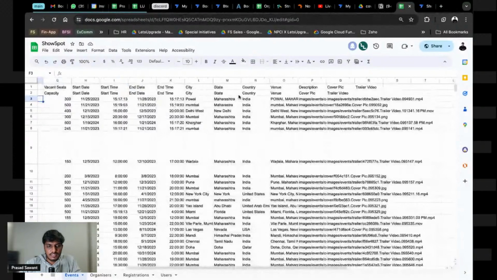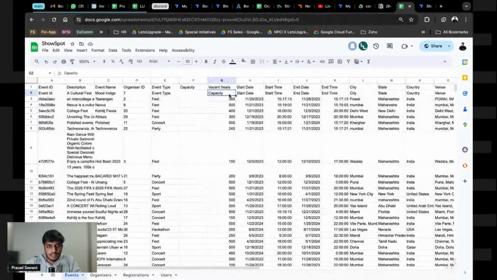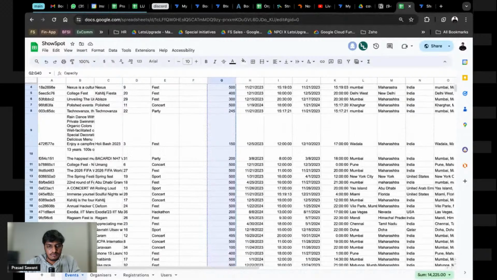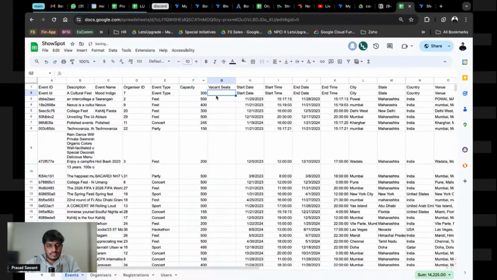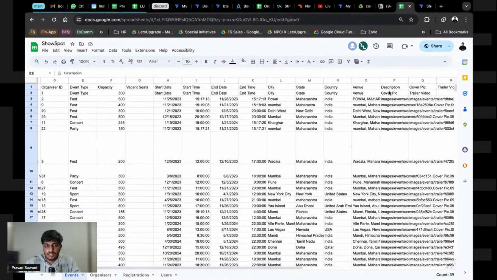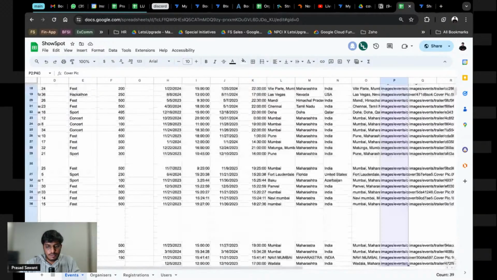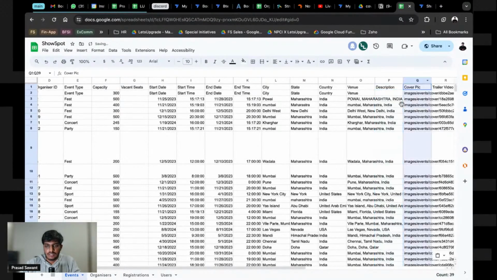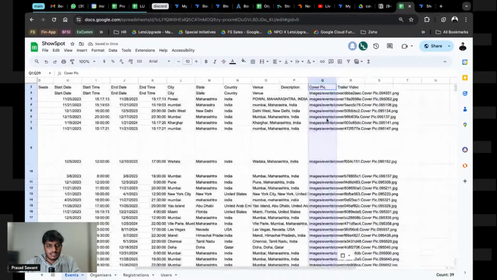We have capacity somewhere. We will copy the description from here. We have the cover pic here, so we will copy this cover pic. I'm just fixing the sheet, guys, nothing to worry about.